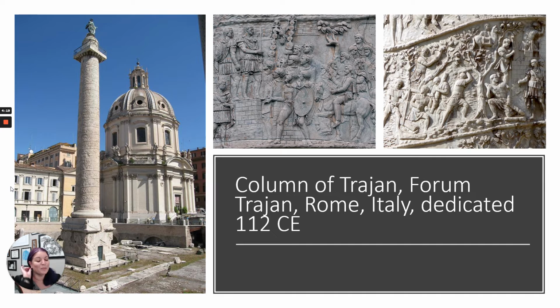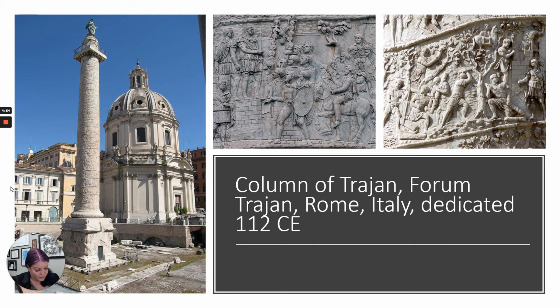Okay? This is the Column of Trajan. What it is is a sculpture, kind of, but I'd say it fits more in that category of monument we've been talking about. Like the Altar of Zeus, the Altar of Augustan Peace, the triumphal arches, those are all monuments, somewhere between architecture and sculpture, and I think the Column of Trajan also fits in that category. It's pretty fascinating, and we see other columns like this being built later for other emperors.